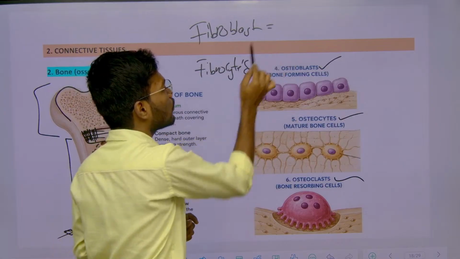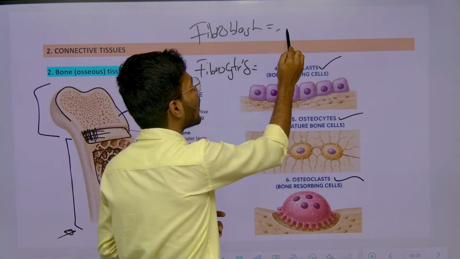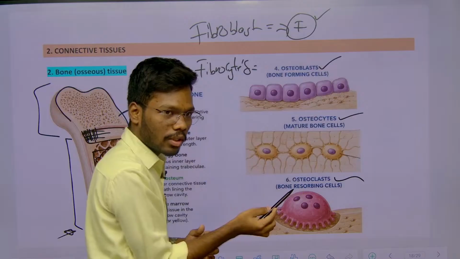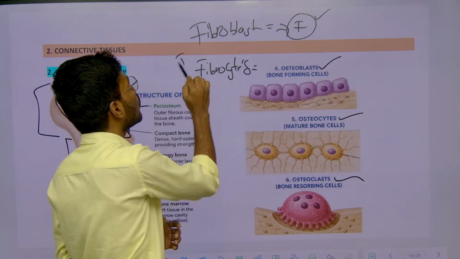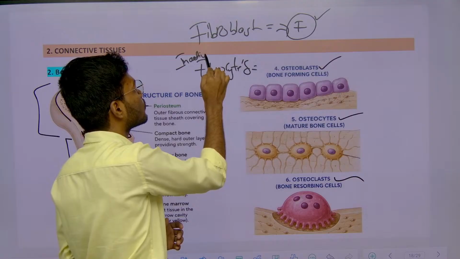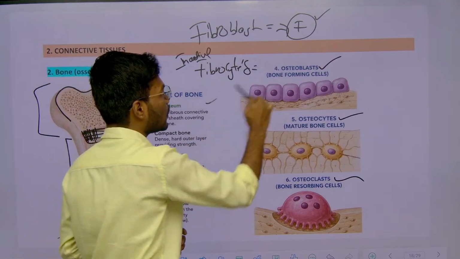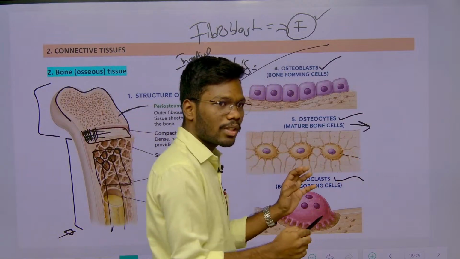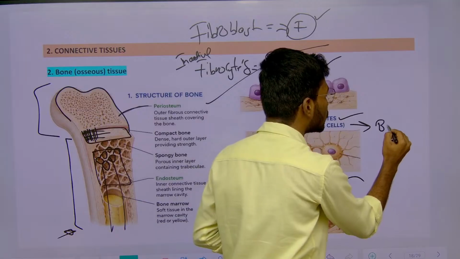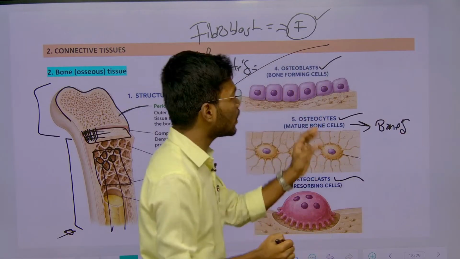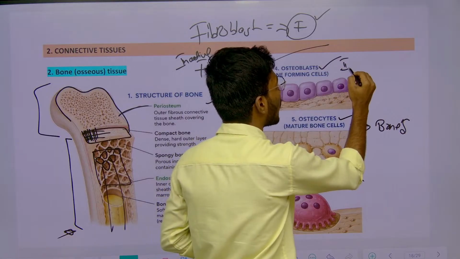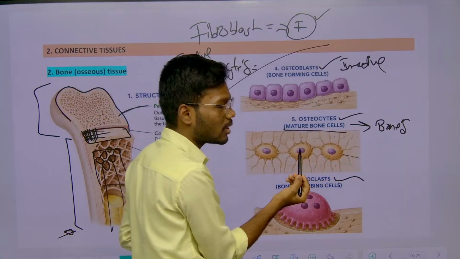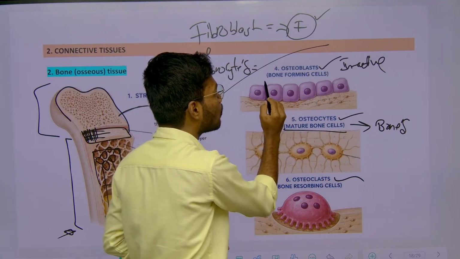Here I told that fibroblasts are the cells which are secreting fibers, which means these are active cells, whereas fibrocytes are inactive cells, right? But here this was exactly opposite. Here the osteocytes are the cells which are forming bones, whereas osteoblasts are inactive. See, osteocytes are mature bone cells, whereas osteoblasts are bone forming cells.